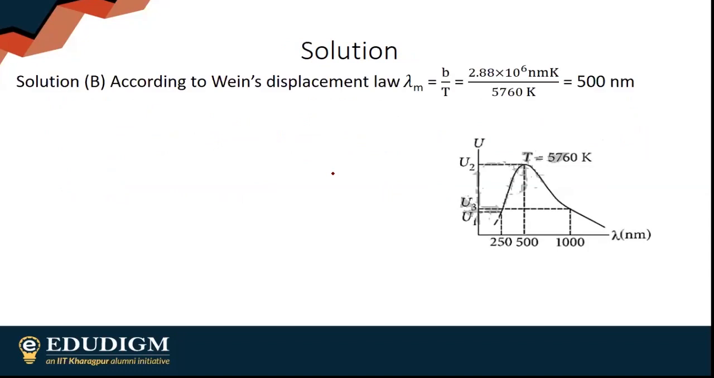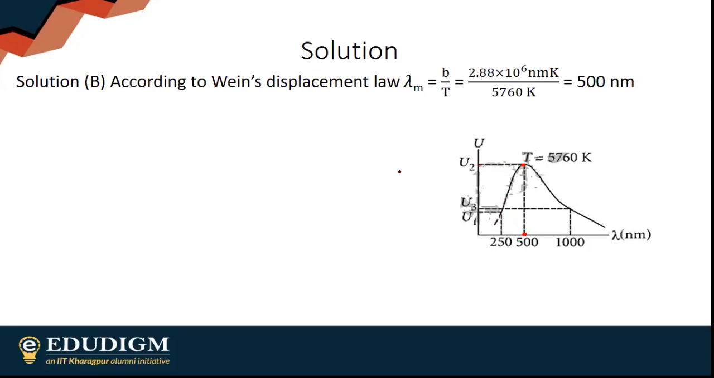This is the graph. First we would like to calculate. According to Wien's displacement law, lambda maximum, meaning the wavelength of maximum energy, will be equal to B by T. We'll get 500 nanometers. So obviously this is Wien's law. This is the graph for it. Lambda maximum is 500. So this is the place where you will get your maximum energy.